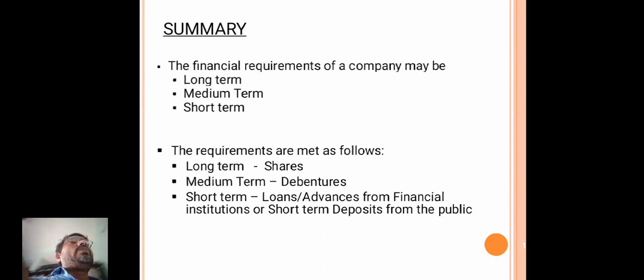The fixed and working capital are the financial requirements, which broadly come under long term, medium term, short term. So the long term by issuing shares, the medium term by issuing debentures, and the short term by taking advances or loans from the general public.